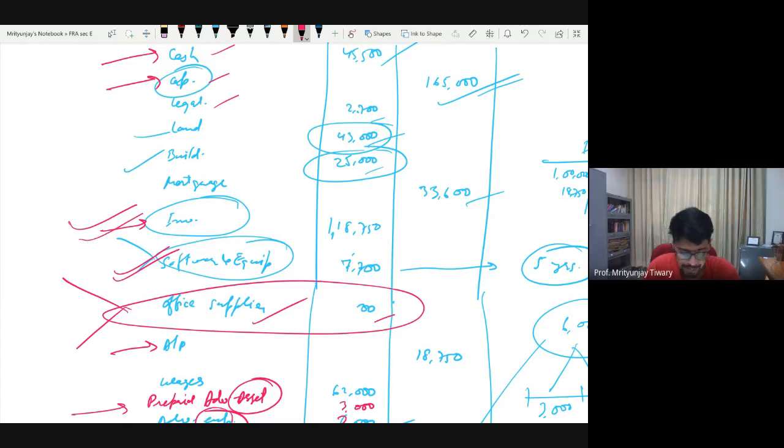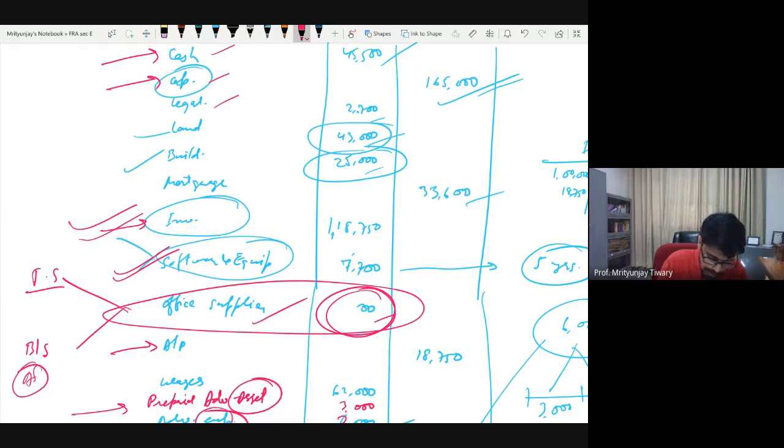Now, by the matching concept, when should I bring it to the income statement and when should I keep it in the balance sheet? For that, I need to know that of this amount, what have I consumed? I need to know whether it is still there with me or have I consumed it? Now, it so turns out that in this question, they have mentioned it and completely forgotten about it. So, I need to find some way out: do I take it in the income statement or in the balance sheet? That is the question I'm asking, where it should be taken. One option was that Vaishnavi mentioned that it is an asset to us. So, take it on the asset side of the balance sheet. And somebody was saying, I think Ishan or somebody, that take it as an expense. Which one is correct?